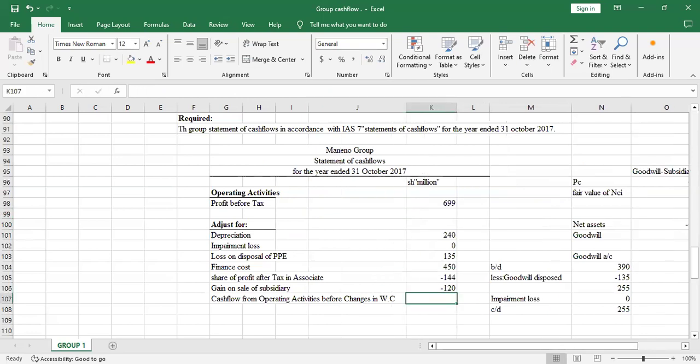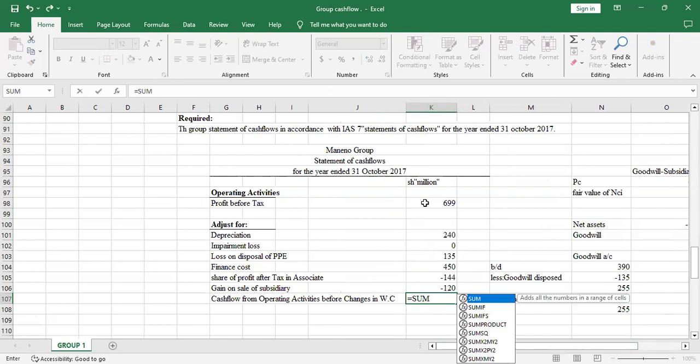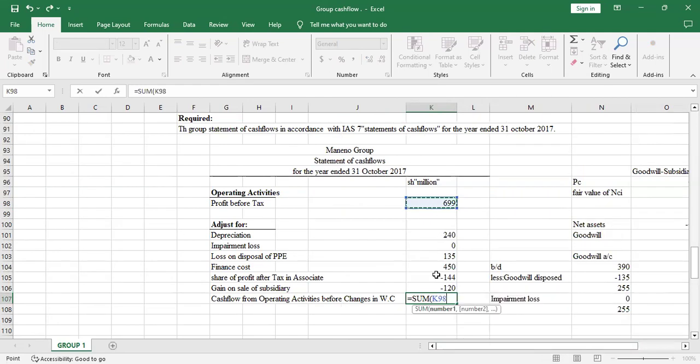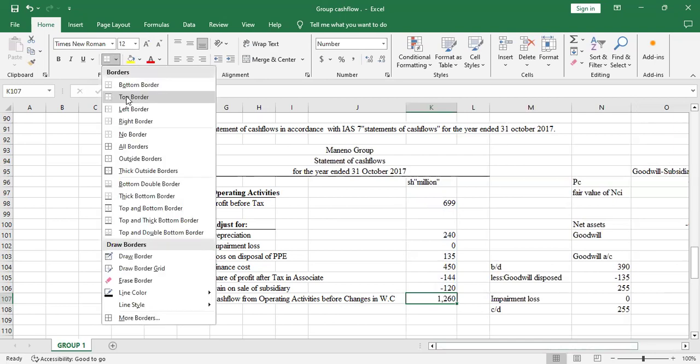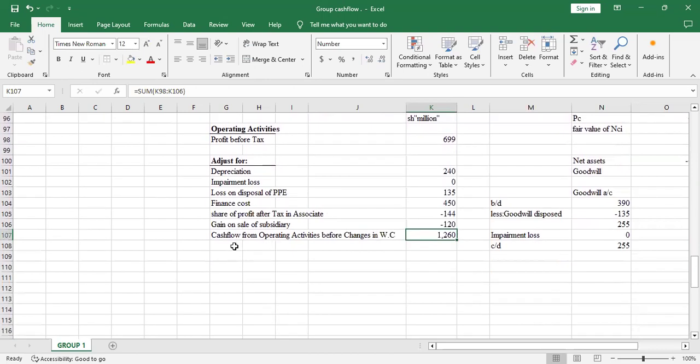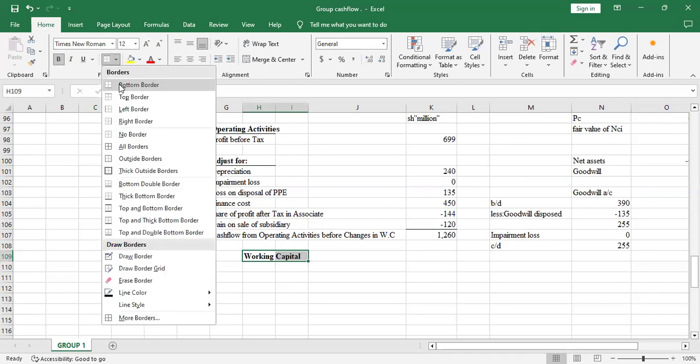Okay, so we'll have the sum of this. Yeah, so we'll have 1260. So let me create the top border there. Yeah, then the next adjustment will be the working capital. So I'll bold it and create the bottom border.